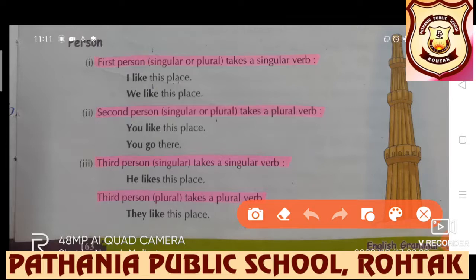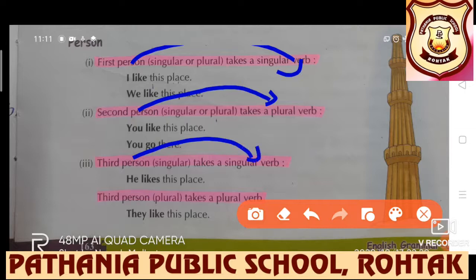So with first person, singular verb form will be there. Second person takes a plural verb. Third person takes a singular verb. Third person means he, she, it takes a singular verb. Third person plural: suppose he, she, it has not been used in a sentence and they is there in the sentence as subject, then of course it will take a plural verb because the subject is plural.